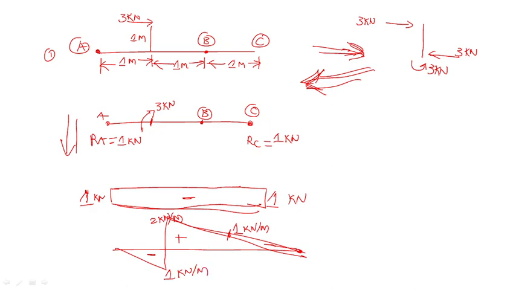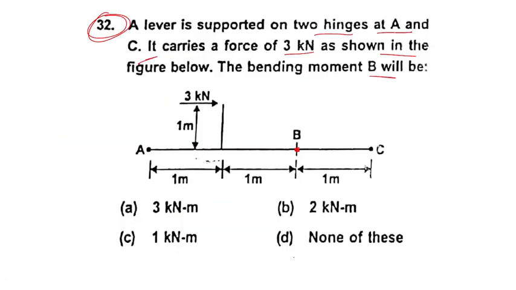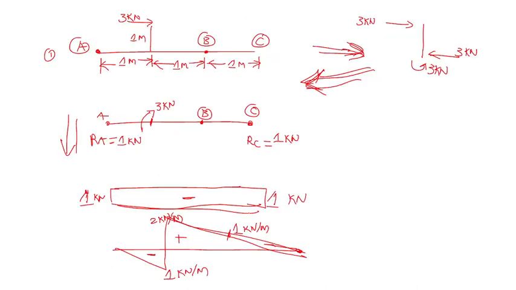Okay, so this is about the C point. Now what they told, calculate bending moment at the B point. Can you say what is the answer for this question? We can say 1 kilonewton meter is the answer for the moment at this point. We already calculated. Okay, you can see, right?